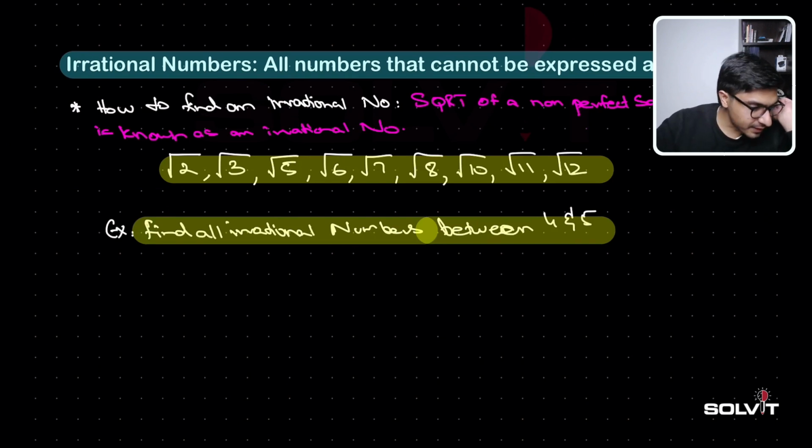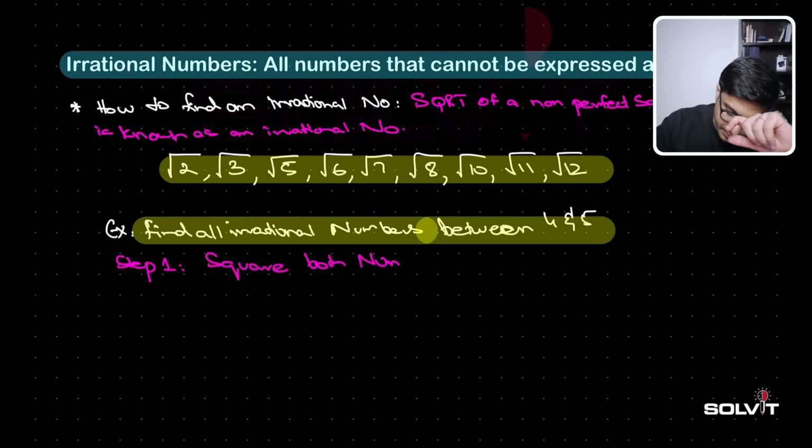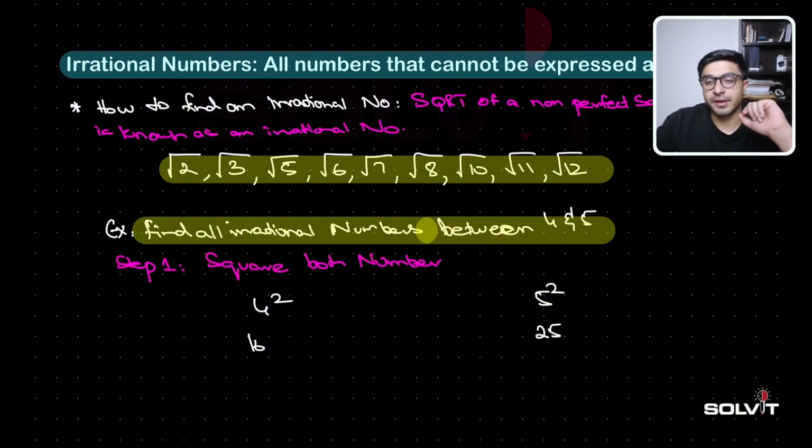Step number one in this case is to square both numbers, the numbers between which we have to find irrational numbers, right? 4 squared and 5 squared, so it's going to be 16 and then 25. Now these two are the square numbers. We need to find irrational numbers between them. So between 16 and 25,